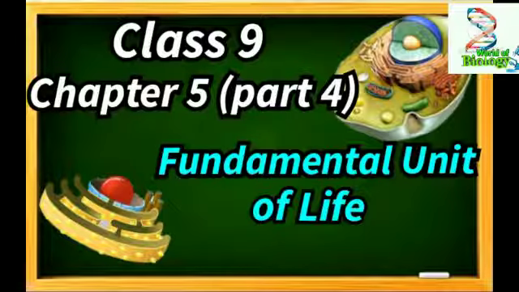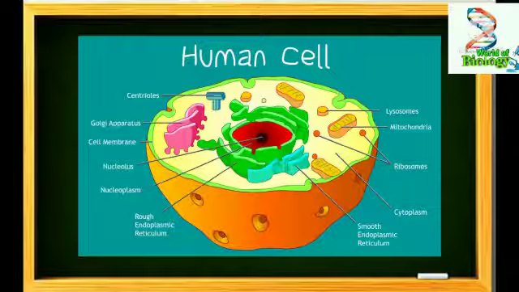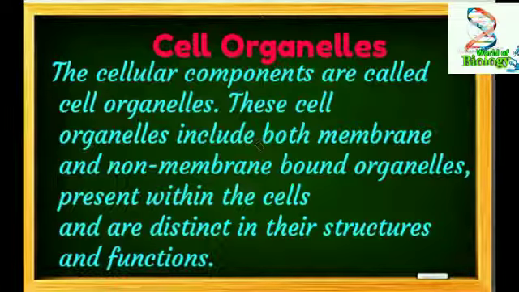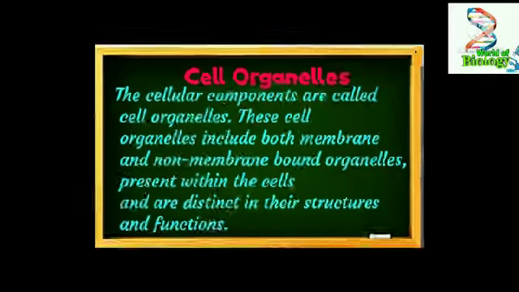Today we will discuss the next part of the fundamental unit of life, cell organelles. A cell has to perform different functions with the help of its various membrane-bound organelles. So the cell organelles are small organs of the cell and are found embedded in the cytosol. They form the living part of the cell and each of them has a definite shape, structure and function.